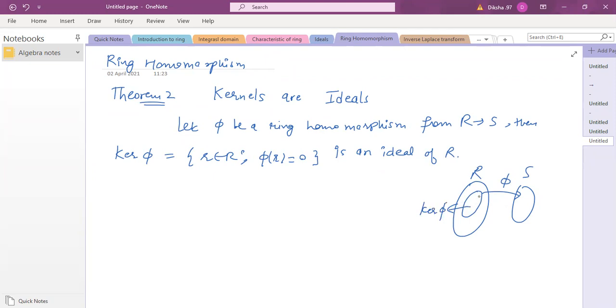It contains all those elements r belonging to R which are mapped to the zero element of the ring S. We want to prove that this kernel is an ideal.